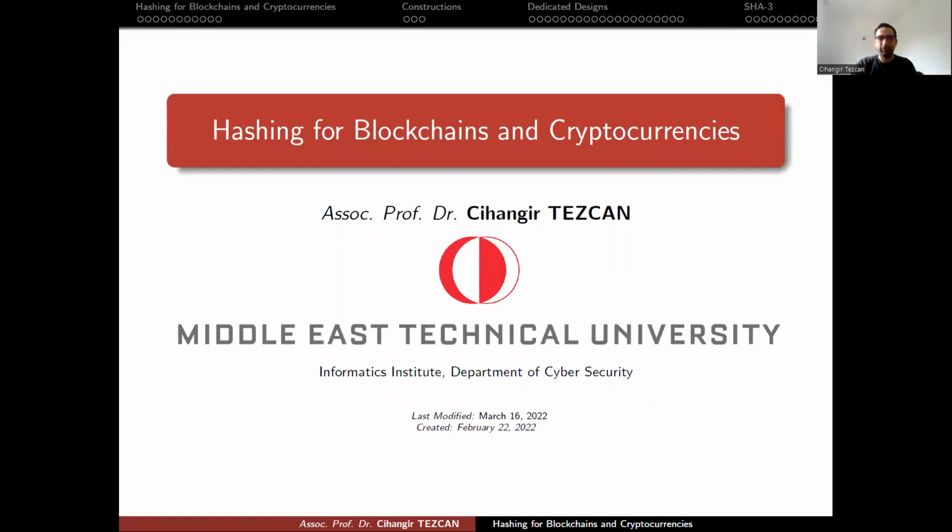All right, so today's topic is hashing for blockchains and cryptocurrencies. Cryptographic hash functions are really, really important. First we will see the foundations of it and why or how they are secure, which ones are broken and which are secure to use today in 2023.